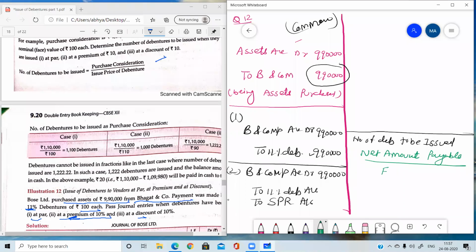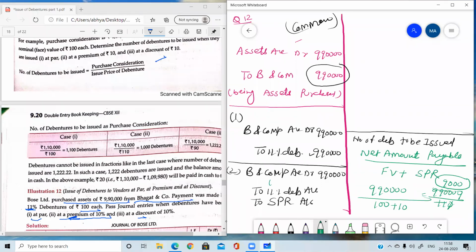Issue price means face value plus SPR. So net amount payable is 9,90,000. Face value 100. What is the rate of SPR? 10%. So 10% of 100 is 10. So we can write 9,90,000 upon 110. It means how many debentures have we issued? 9,000.